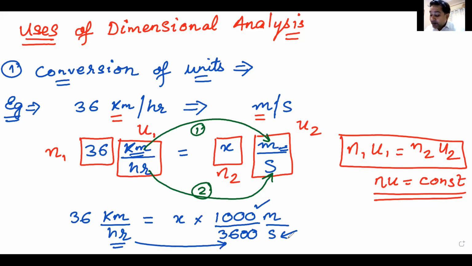So 36 kilometer per hour, instead of this x, I will write 36 and you will get the answer. So I converted kilometer into meter. I have converted hour into second and my answer will be ting ting. So basically this will be 36 multiplied by 5 by 18 meters per second.